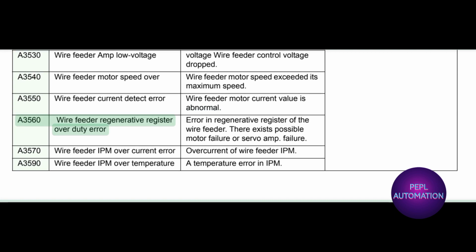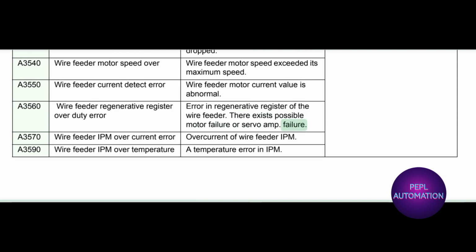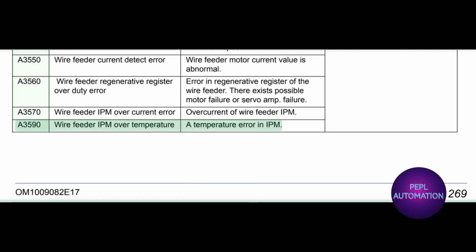A3560 wire feeder regenerative register over duty error. Error in regenerative register of the wire feeder. There exists possible motor failure or servo amp failure. A3570 wire feeder IPM overcurrent error: overcurrent of wire feeder IPM. A3590 wire feeder IPM over temperature: error in IPM.